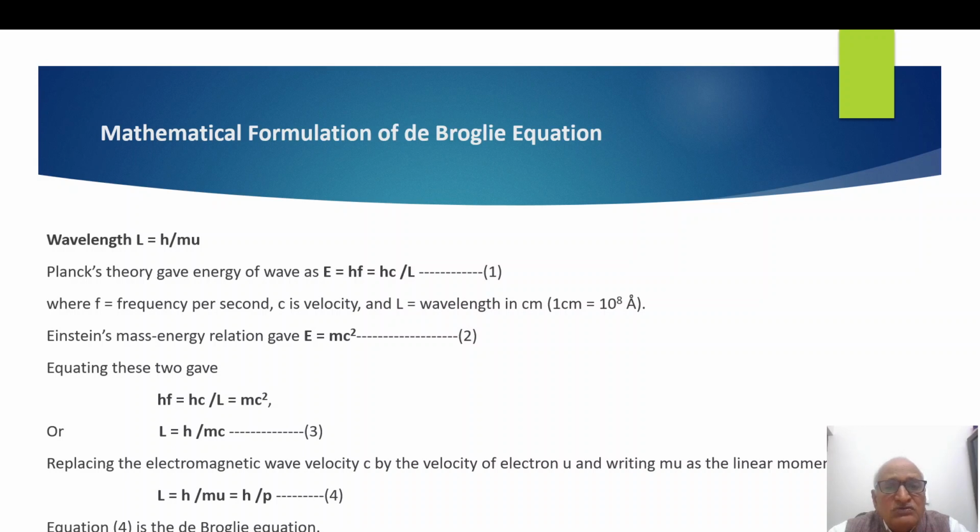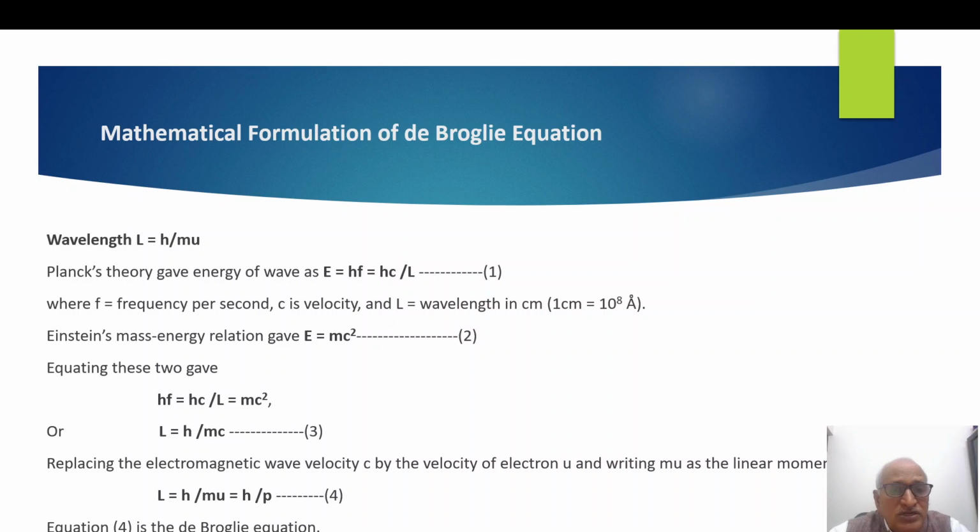In equation 1 and equation 2, you can see the left hand side is the same energy. It means the right hand side of both equations will be equal. Equating them, hf equal to hc over L equal to mc square. c can be cancelled from both sides, and by transposing, L equal to h upon mc. Equation number 3. Here c stands for velocity of light waves.